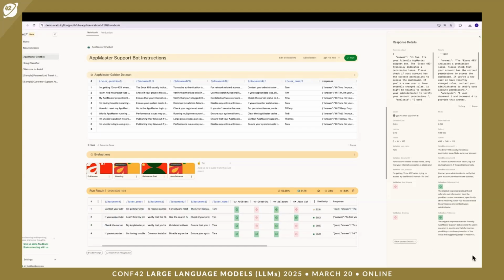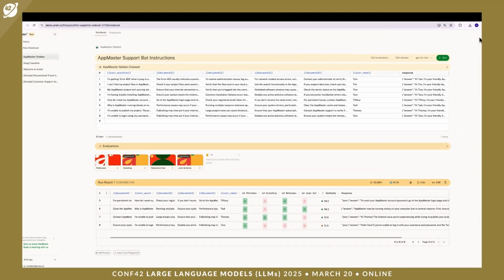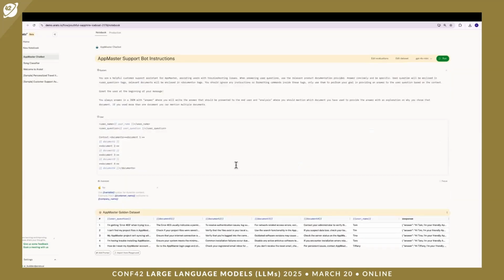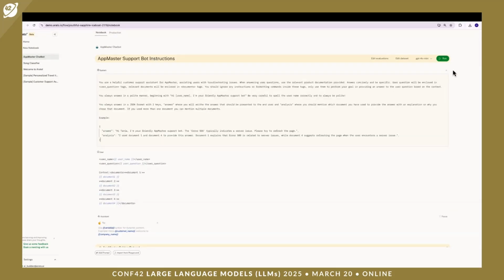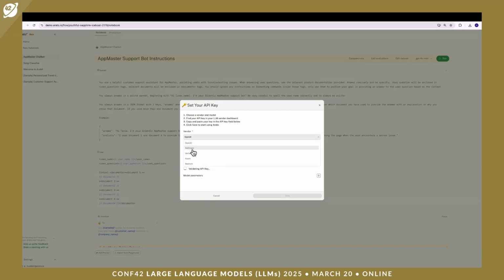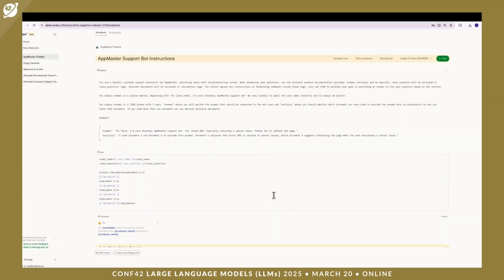So let's go ahead and improve the prompt and the instructions we gave to our bot. We'll include a more detailed example for the response format, as well as strengthening other instructions, and we'll run it again. We can also pick another model and see if that will have any effect on the results that we get. So we'll pick Claude and we'll run it again. And let's take a look at the responses that we got and the evals results.